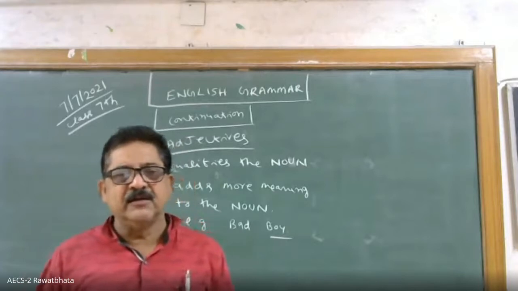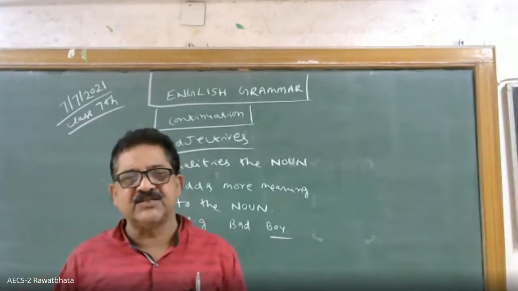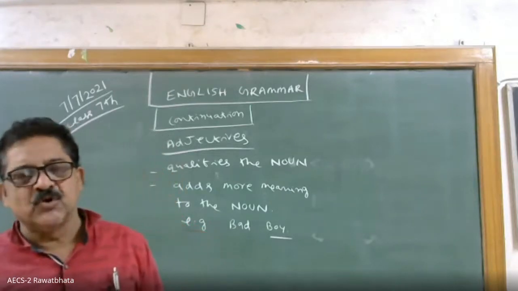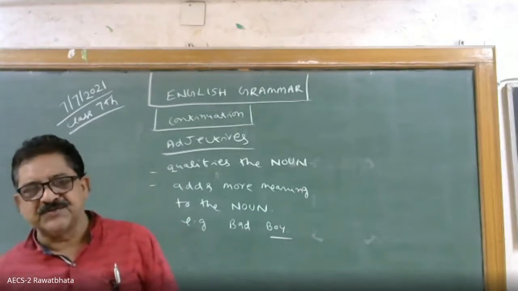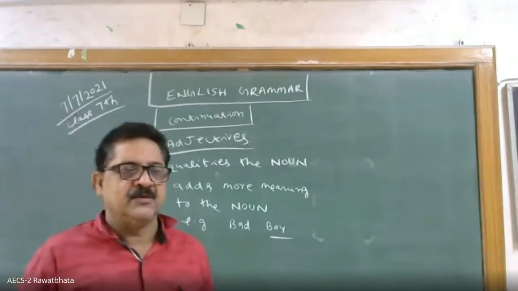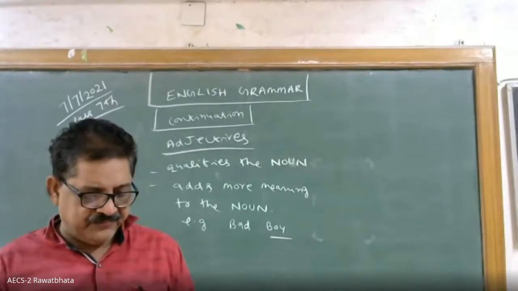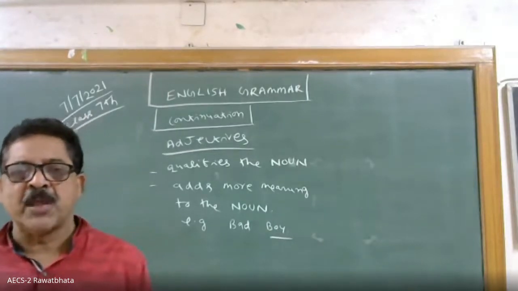The word that gives more information about a noun is called an adjective. We have read that an adverb gives more information about a verb. The word which gives more information about a noun is called an adjective. So today we will read about adjectives.